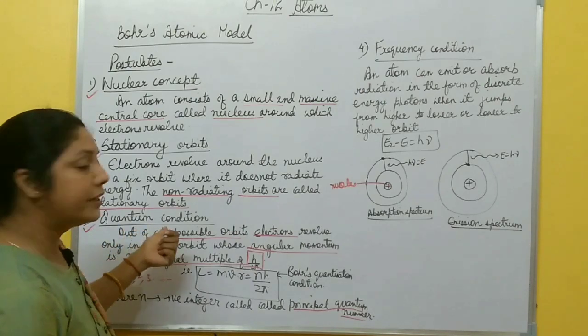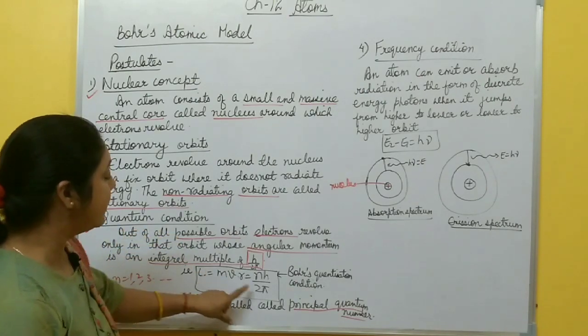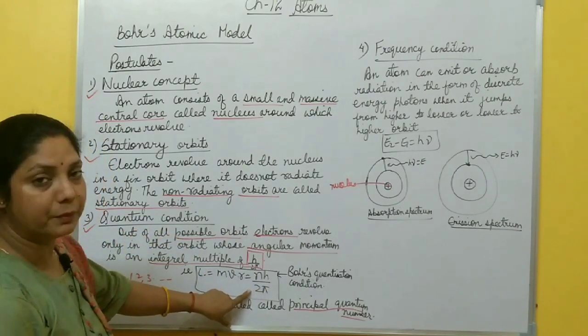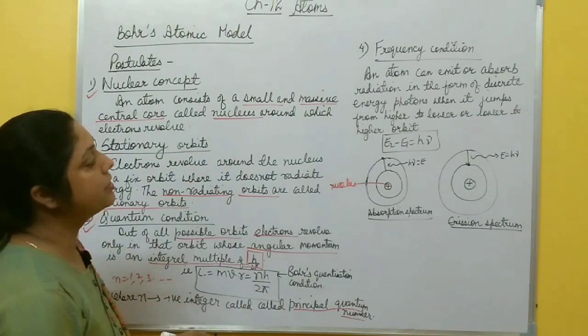So what is Bohr's quantum condition? That angular momentum is an integral multiple of h by 2 pi. Only in those orbits do electrons revolve.